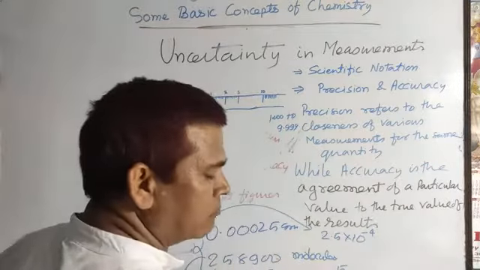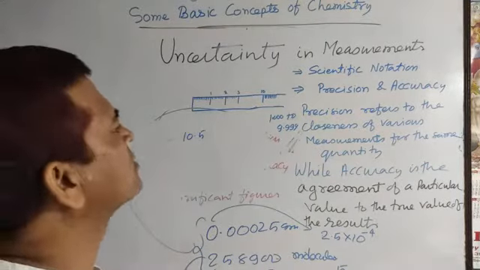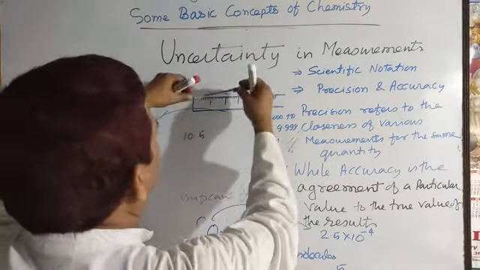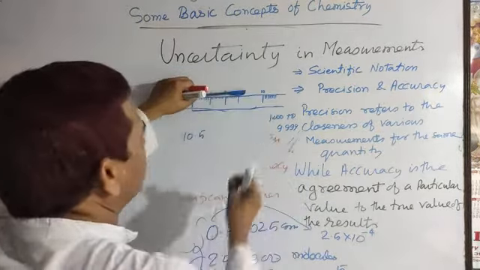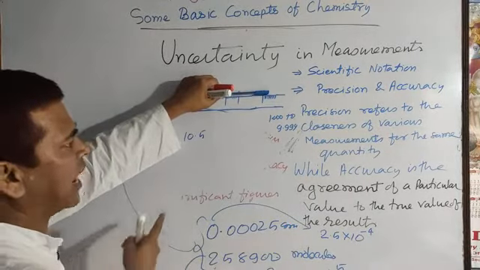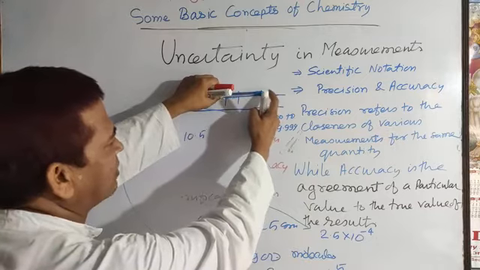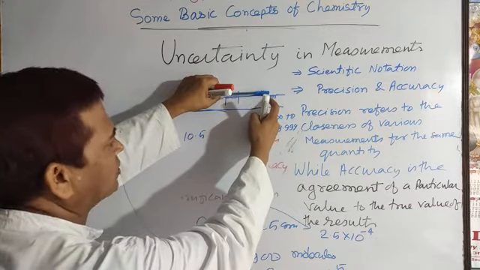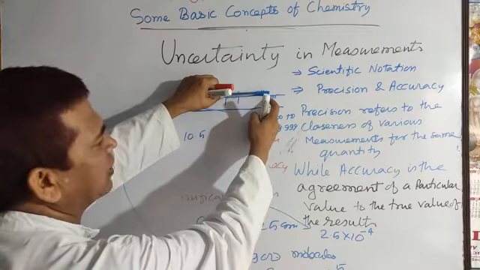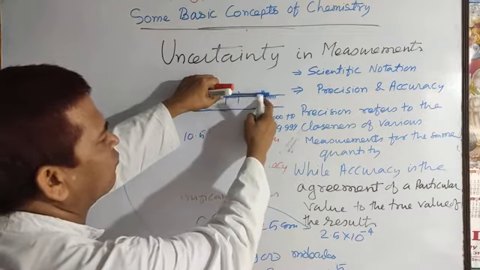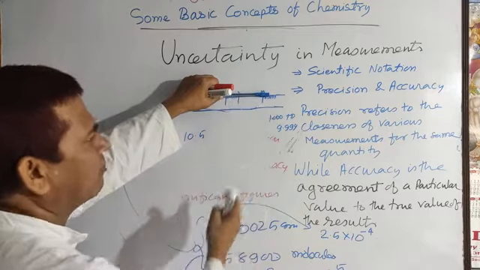But here there is some instrumental error and some manual error. Suppose the pen is kept like this, and you are viewing it from this side. Exactly that end point of the pen coincides with the fourth division, here the 10 and 1 2 3 4 divisions.